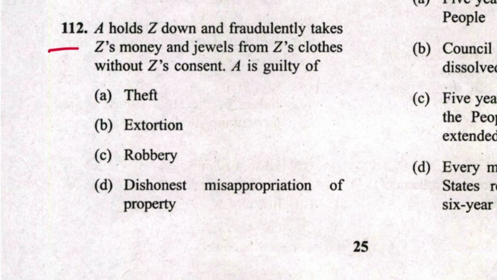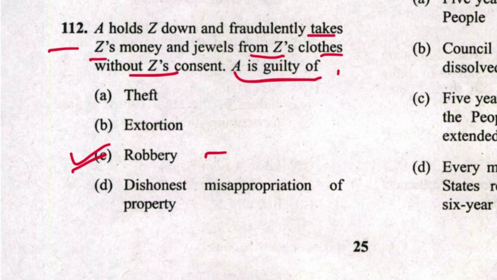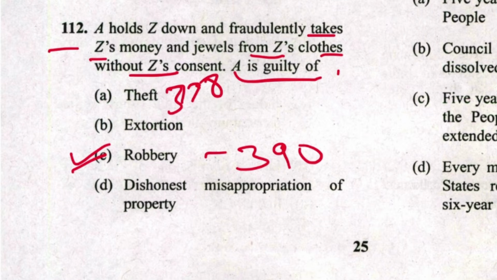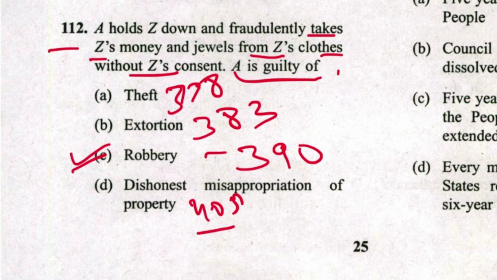Next 112. A holds Z down and fraudulently takes Z's money and jewels from Z's clothes without Z's consent. A is guilty of robbery. C is the answer. Robbery is mentioned where? In 390, theft in 378, extortion in 383, dishonest misappropriation of property in 403.